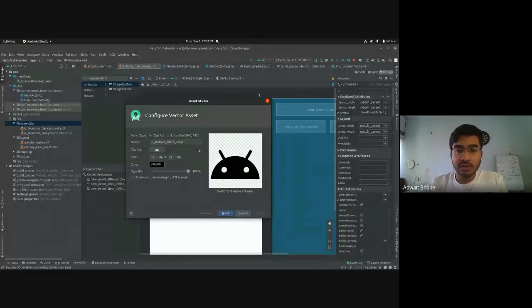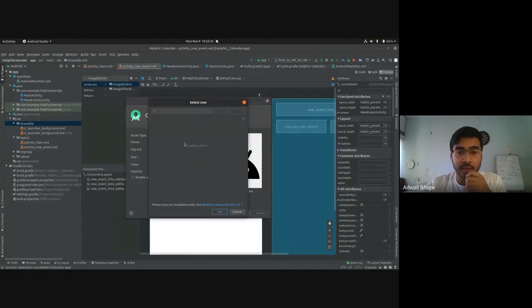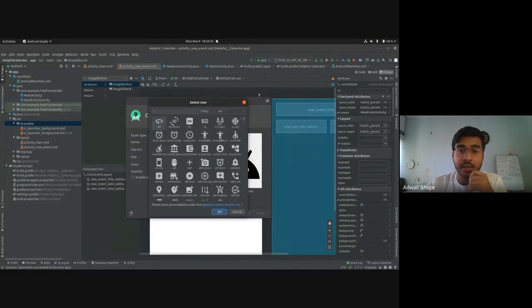So whatever size you scale it up to, it maintains its resolution. On this screen, the clip art would have been selected, so leave it at that. Click on this icon, and that will open up a list of all icons.